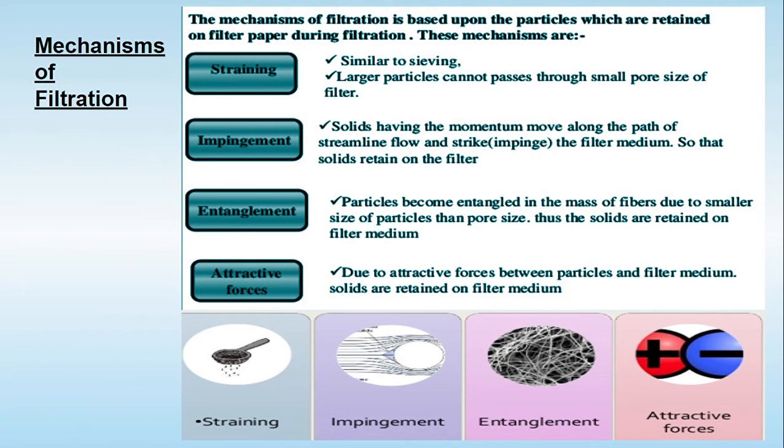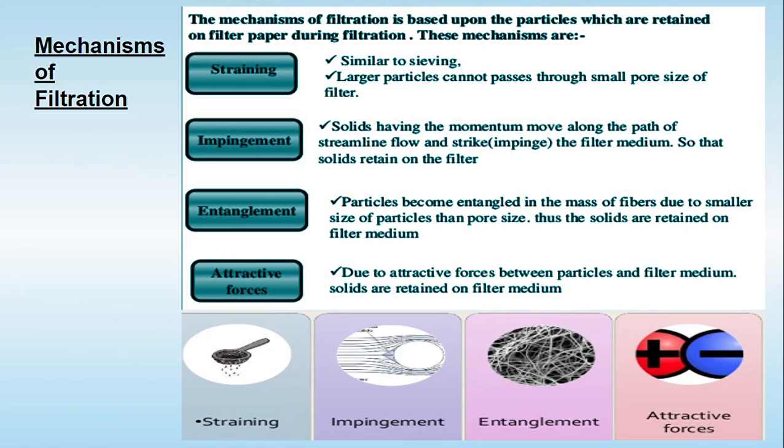Now let's try to understand the mechanism of filtration. How exactly are the solid particles removed from the slurry by the filter medium? Basically there are four main mechanisms: straining, impingement, entanglement and attractive forces. The solid particles may be removed from the slurry by the filter medium by one or more of these mechanisms acting together.